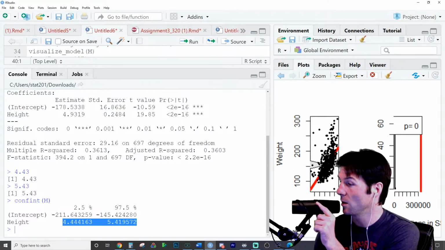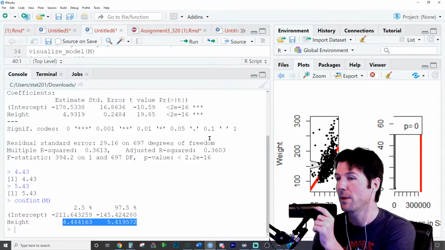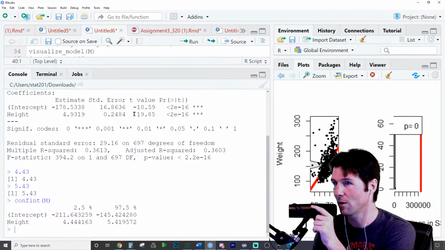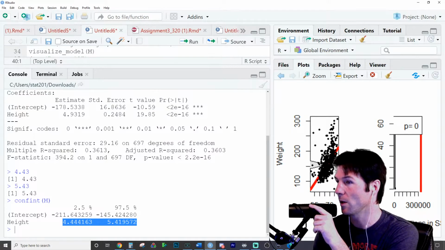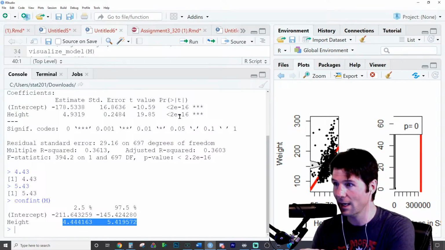So we test if beta 1 is different from 0 with the t-test. Yep, exactly. And you see the t-test right here. And you can also do it with a confidence interval, and you can tell that it's not equal to 0, that it's different from 0. So you're actually seeing it two ways right here. Great answer. Exactly correct.